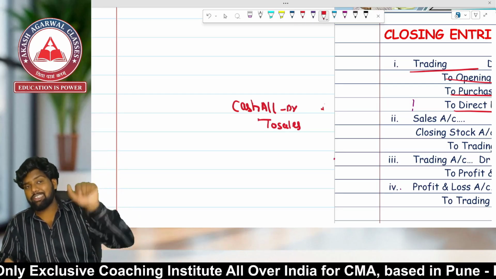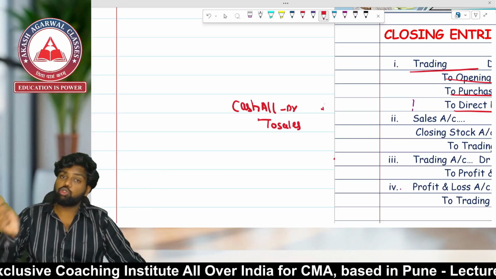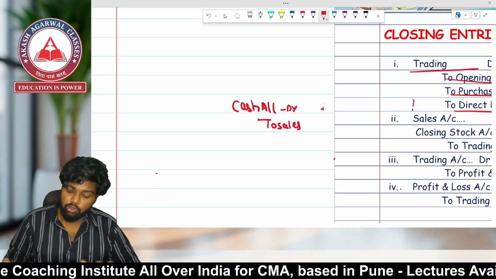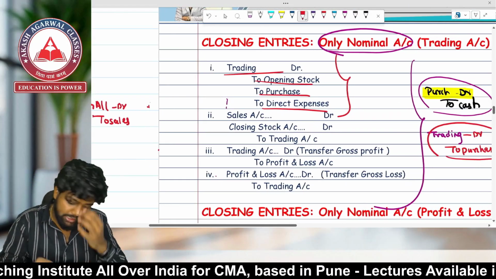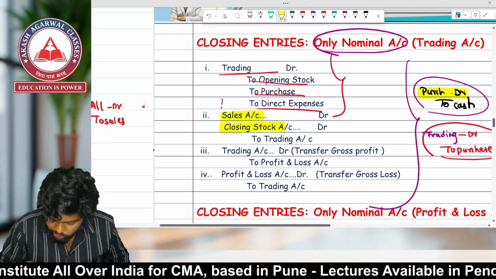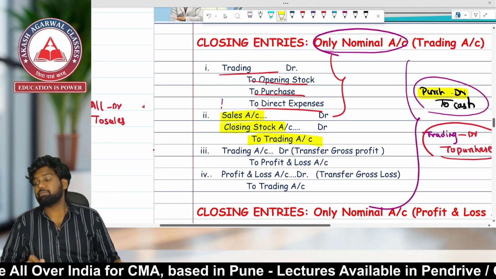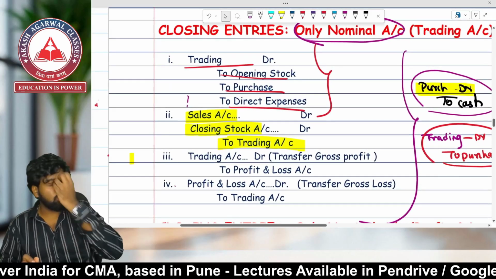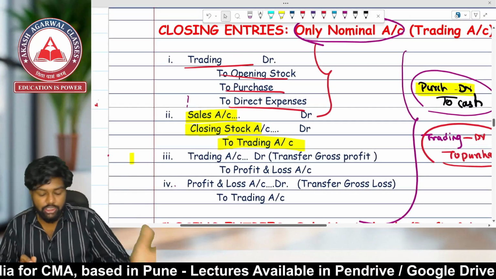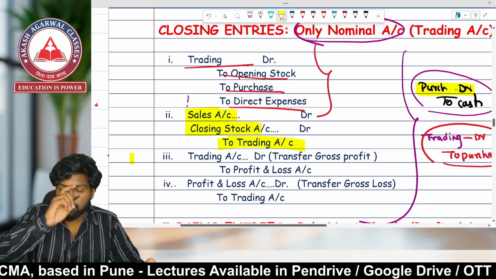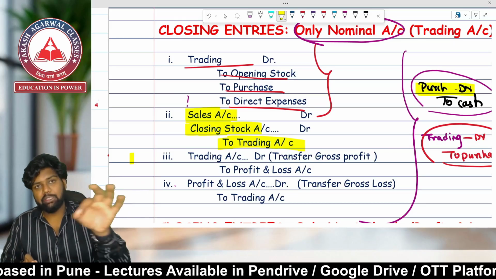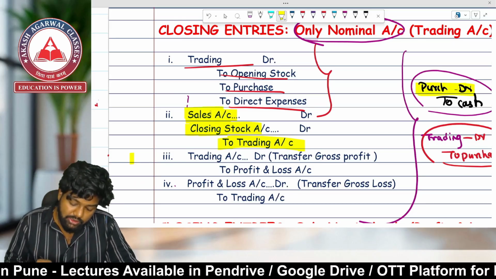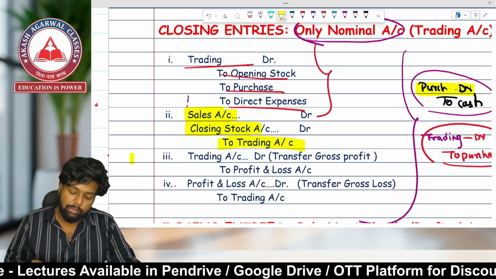And for reducing the credit balance, you have to debit the account. So sales account debit to trading. See over here, the entry is: sales account debit, closing stock account debit to trading. These are all which entries? Closing entries. First of all, trading account debit to opening stock, to purchase, to direct expenses. Sales account debit, closing stock account debit to trading.